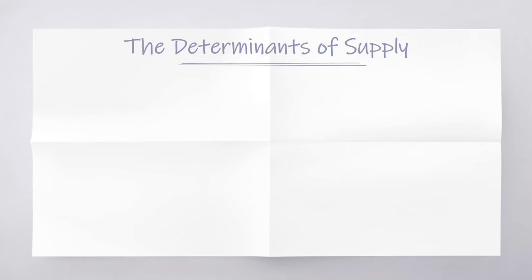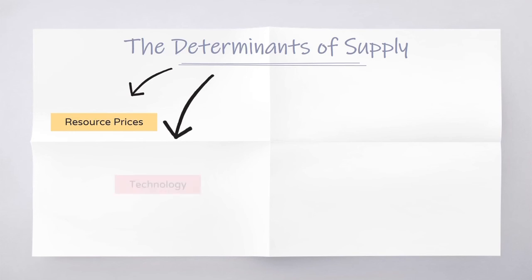The determinants of supply. Number 1, resource prices. A rise in resource prices will cause a decrease in supply or leftward shift in the supply curve. A decrease in resource prices will cause an increase in supply or rightward shift in the supply curve. Number 2, technology. A technological improvement means more efficient production and lower costs, so an increase in supply or rightward shift in the curve results.